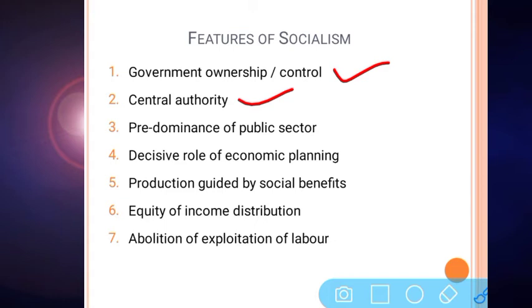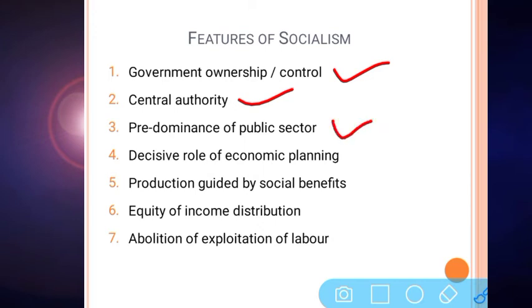Basic economic questions are decided and answered by the central authority, that is what to produce, when to produce, how to produce, for whom to produce, in what quantity to be produced, etc. Everything related to production and distribution of goods and services is determined by the central authorities. A company needs to produce whatever is defined by the central authorities.